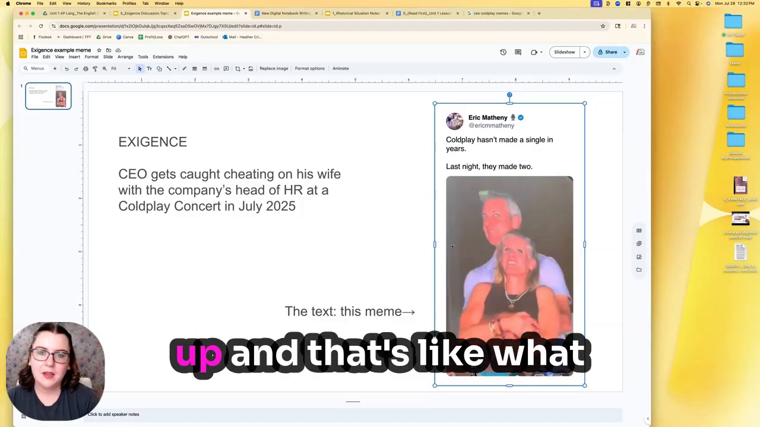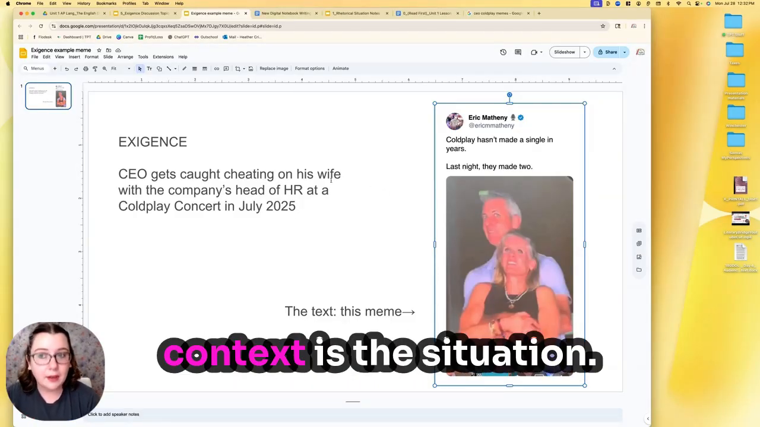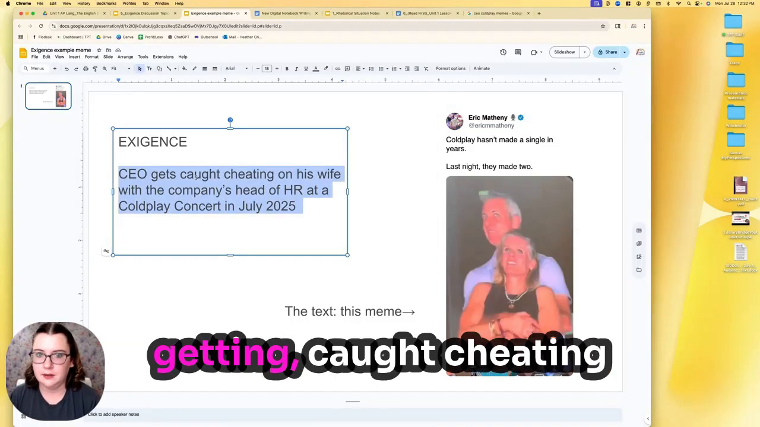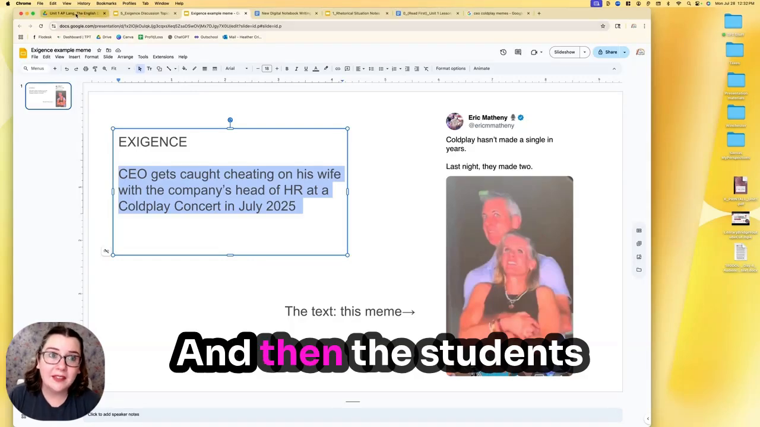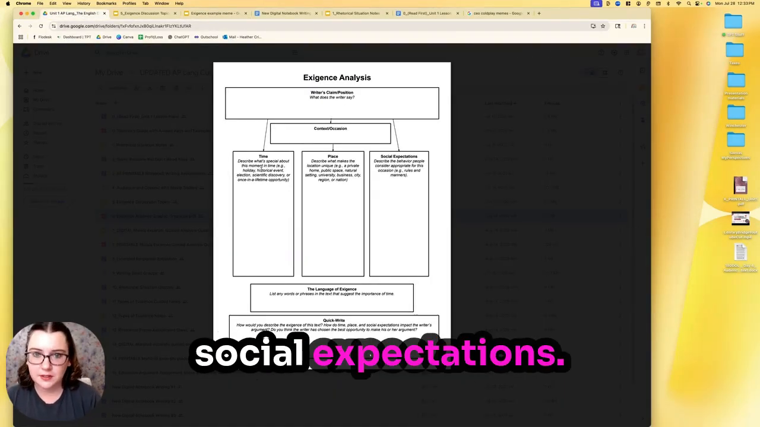They're now broken up. And that's what the meme itself is trying to say. But the context is the situation. You have to know this story of the CEO getting caught cheating on his wife on the kiss cam at a concert. And then the students are really going to dig into time, place, and social expectations.